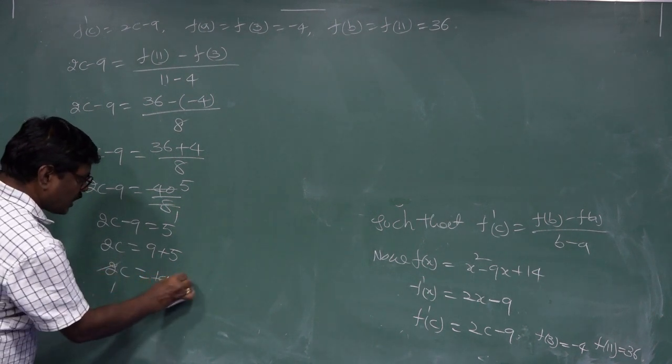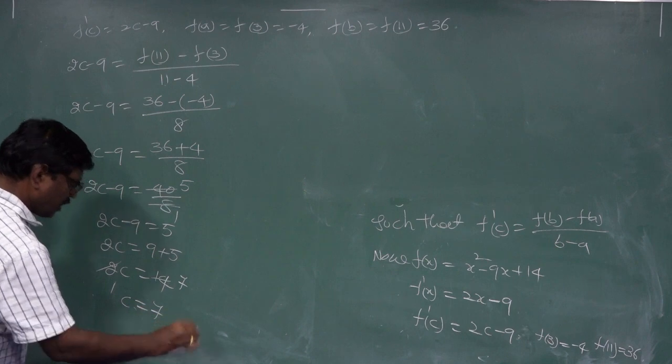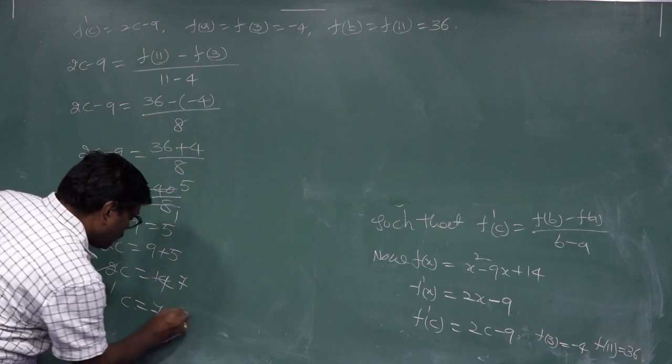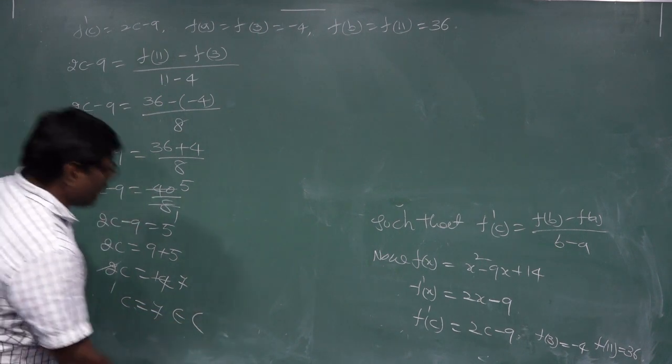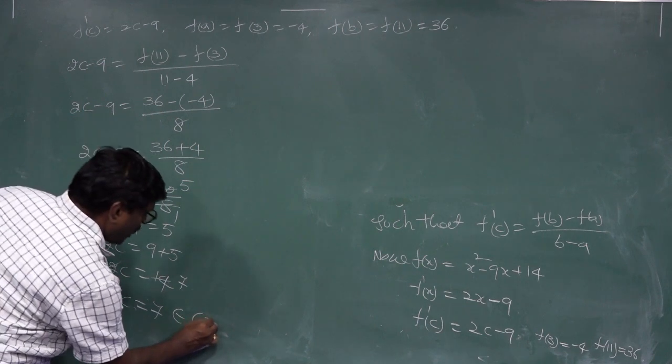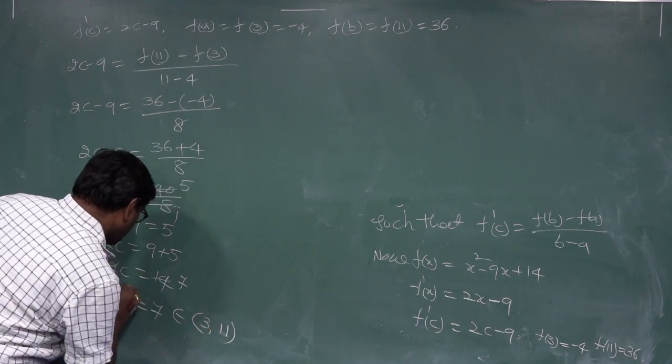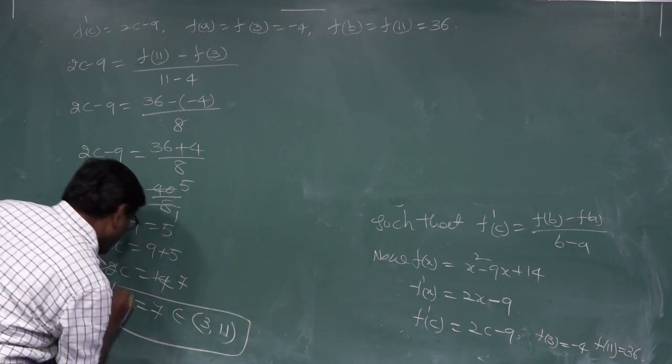C is equal to 7, which belongs to the open interval 3 comma 11. This is the answer, the C value.